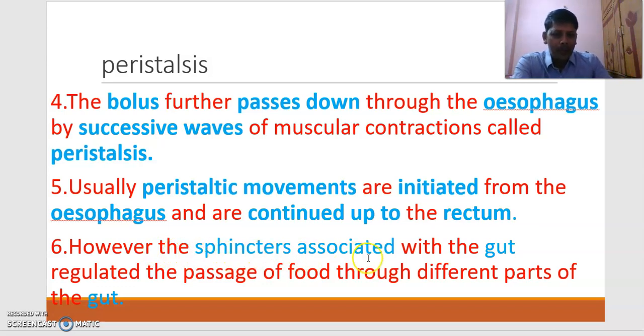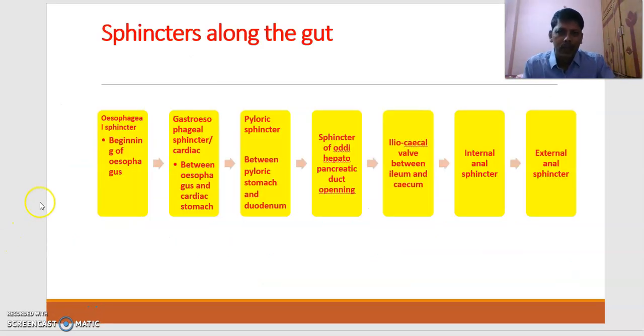However, the sphincters associated with the gut regulate the passage of food through different parts of the gut. When food is going from the esophagus to the stomach, there is something to stop that movement of food. There is one sphincter between the esophagus and stomach. Now I will show you the different sphincters that are present along the alimentary canal. Here is a list of sphincters.